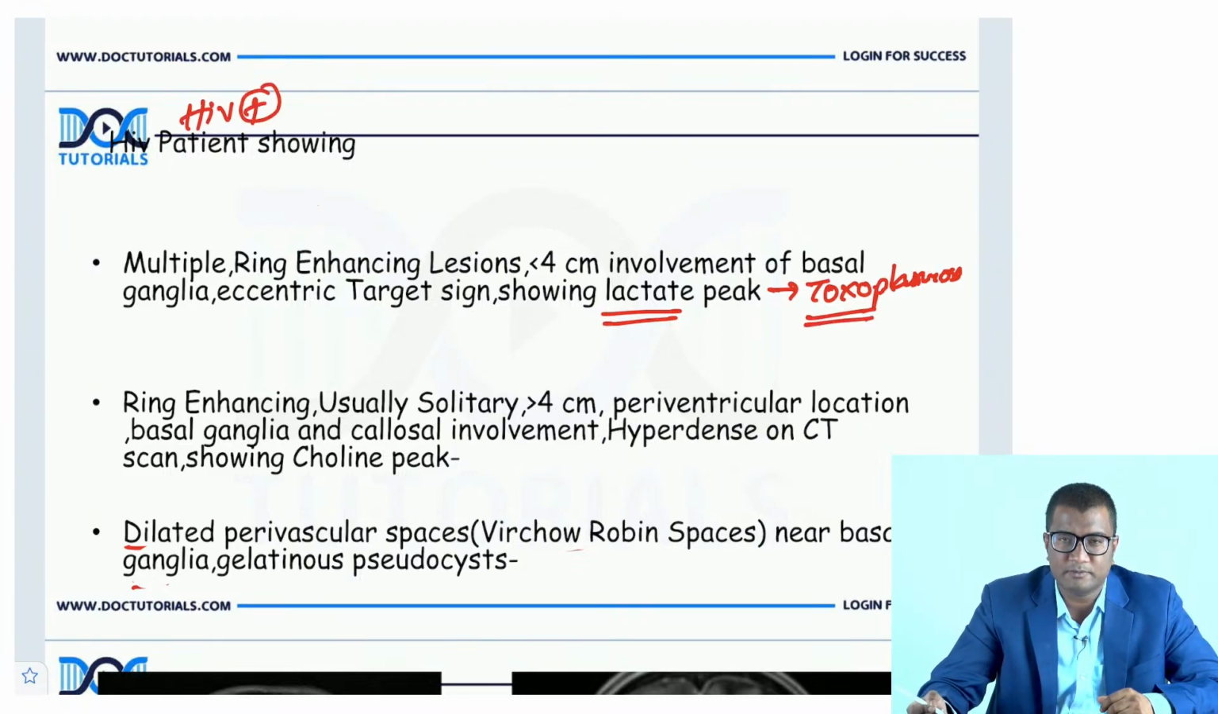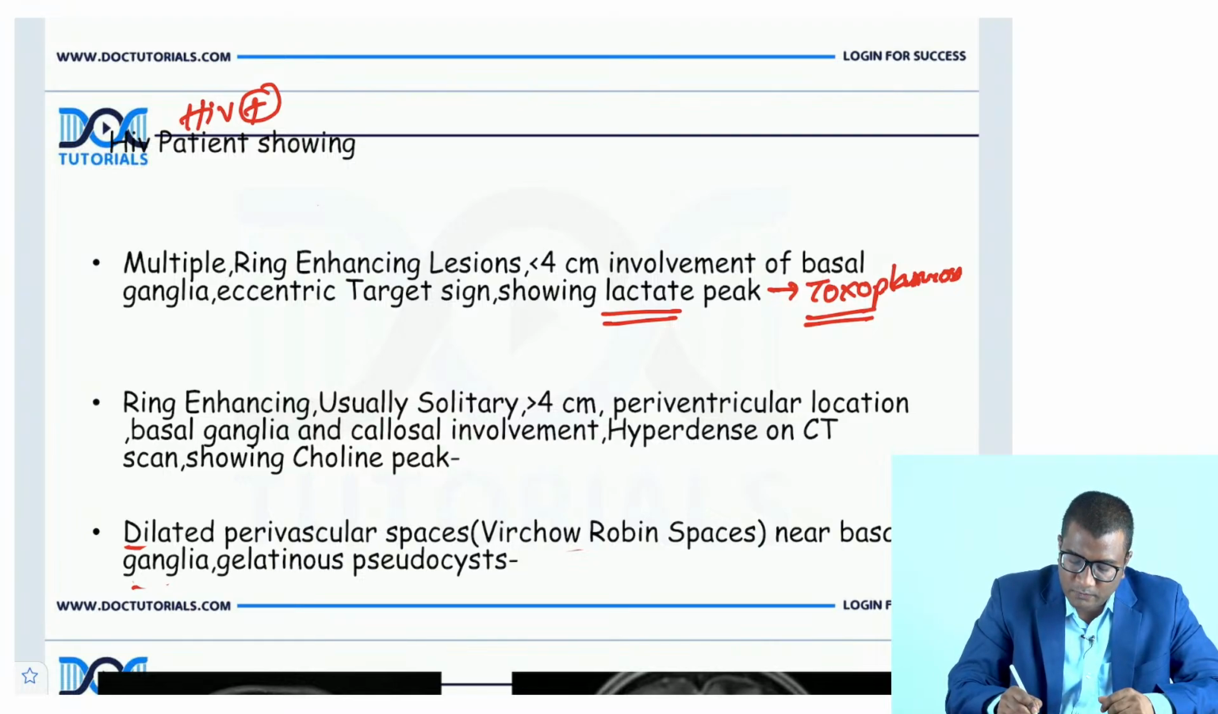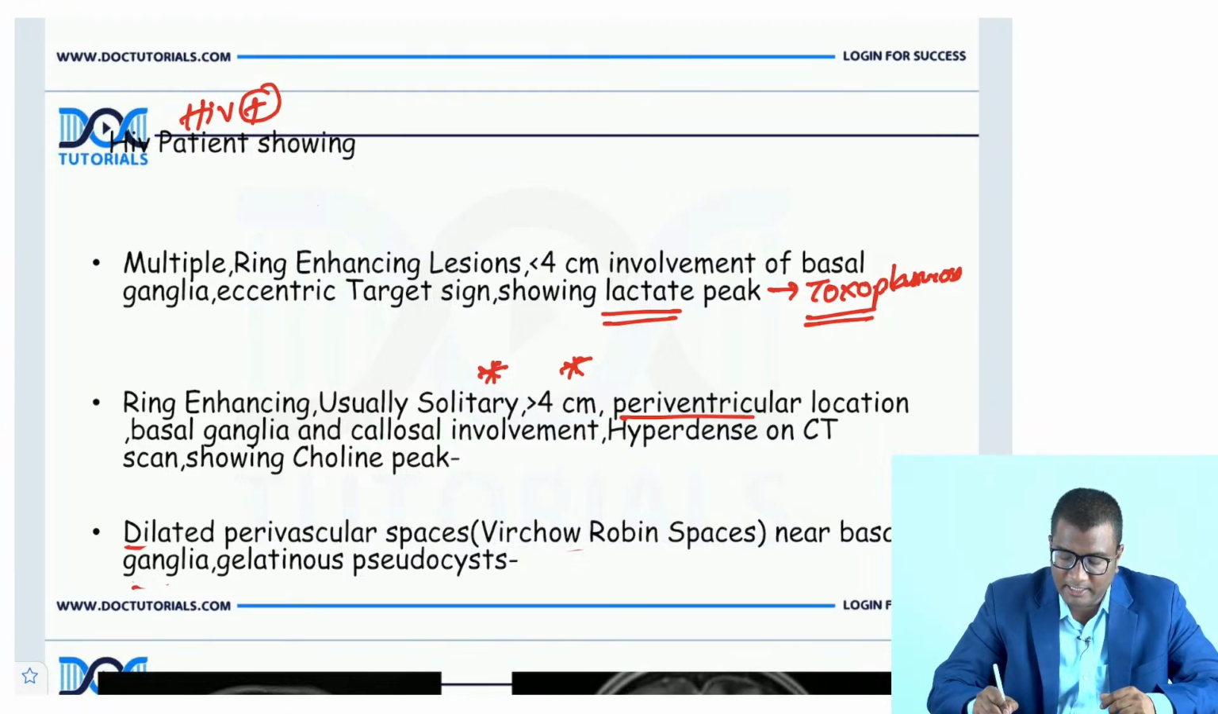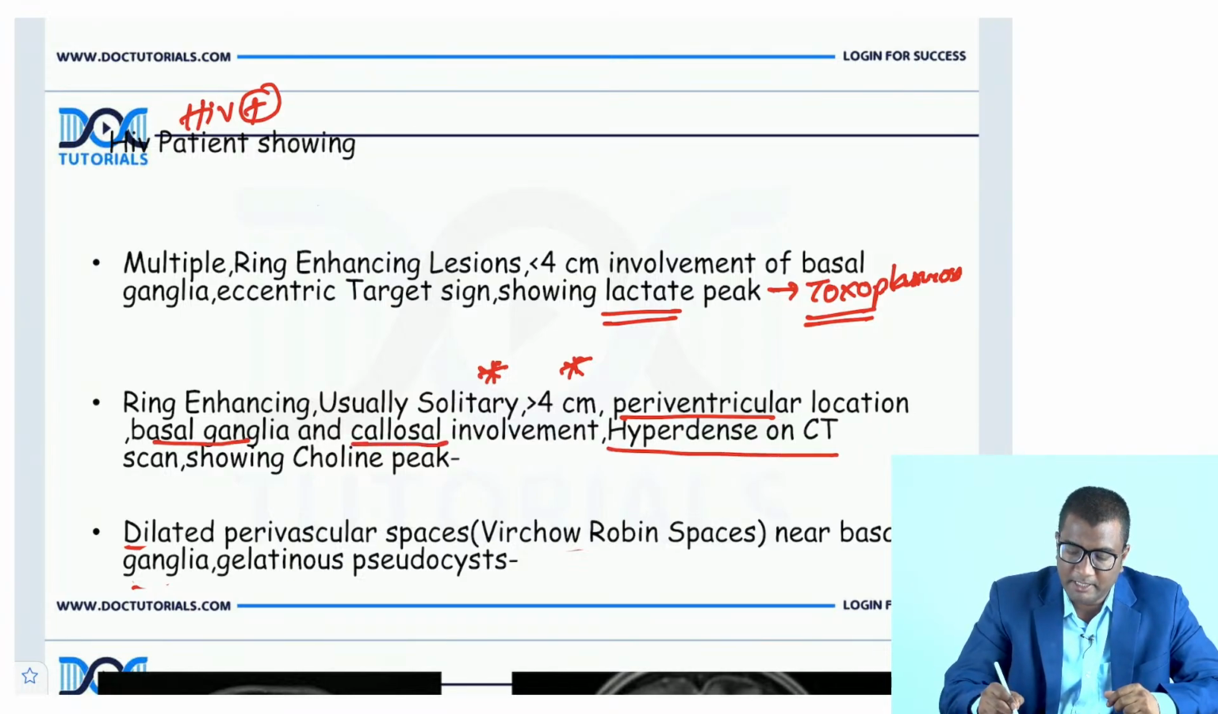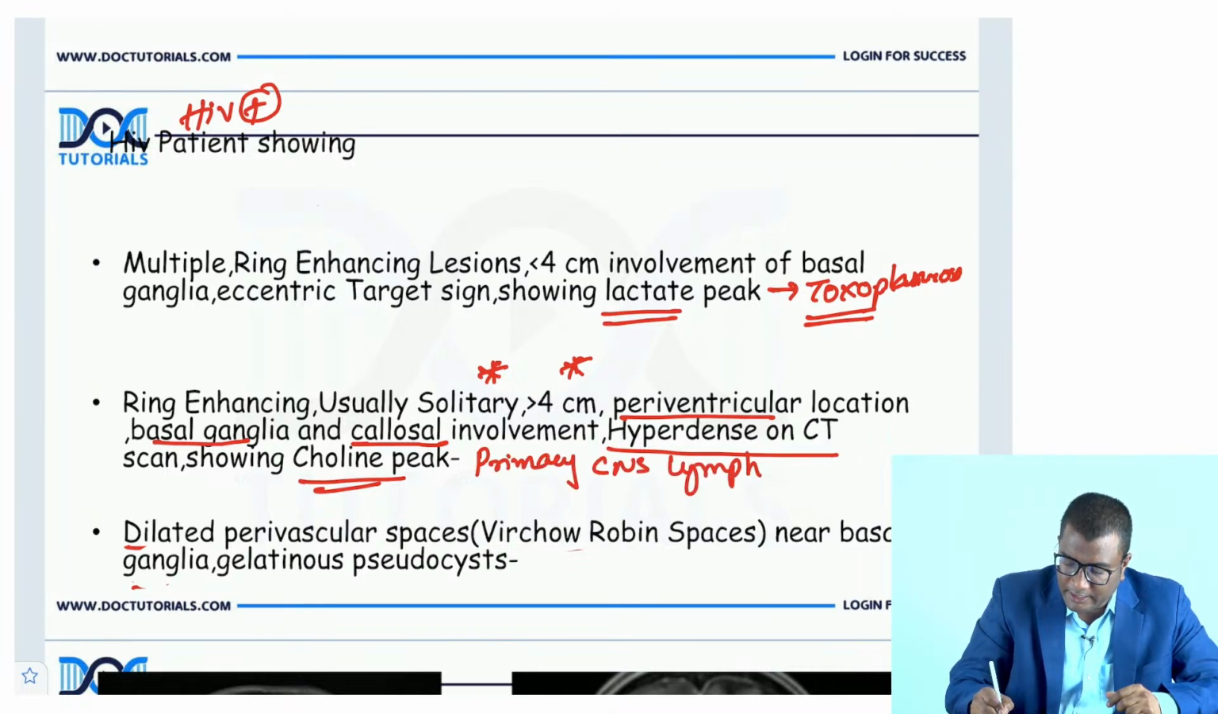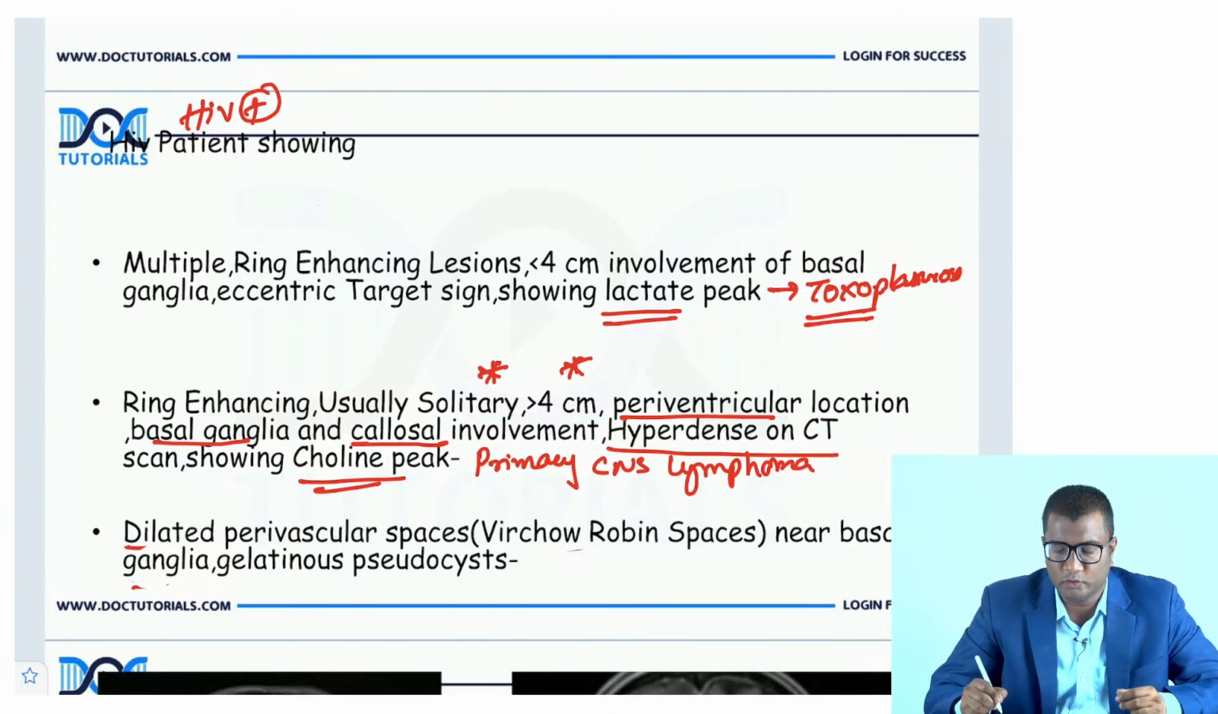Think of toxoplasmosis. A ring enhancing lesion which is usually solitary, more than 4 centimeter, large lesion, periventricular location. You remember the image, right? It was more periventricular, involving the basal ganglia, involving the corpus callosum, hyperdense on CT, and being a tumor, it will have a choline peak, right? A choline peak will be seen with tumors. So this is primary CNS lymphoma. It will be hyperdense, involves the corpus callosum and will show you a choline peak.